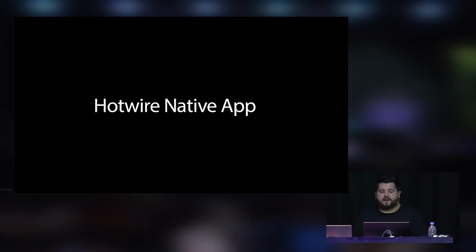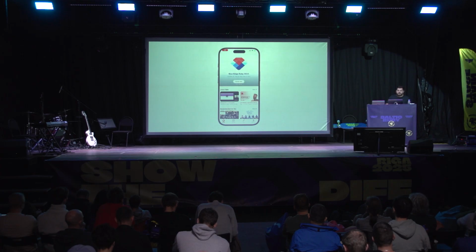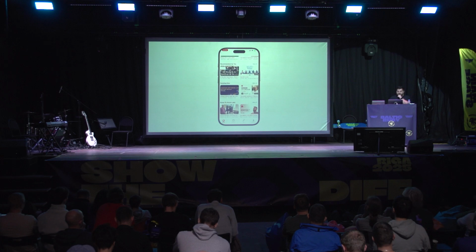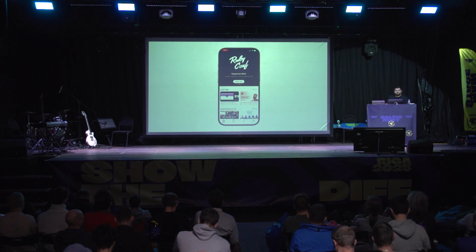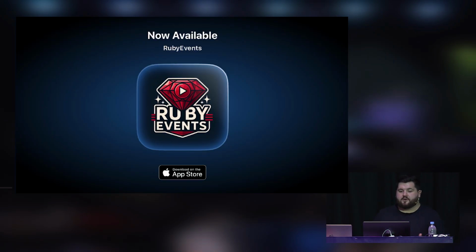And then finally, we now have a Hotwire Native app that you can download and install. It's meant to give you pretty easy access to the events that are happening. It gives you the list on the top of the recent events that you have the recordings of the talks, and the recent talks. We have some other screens for the events, for the speakers, and the talks as well. So it's a very early prototype. It's just an MVP, if you will, but you can still download it today.